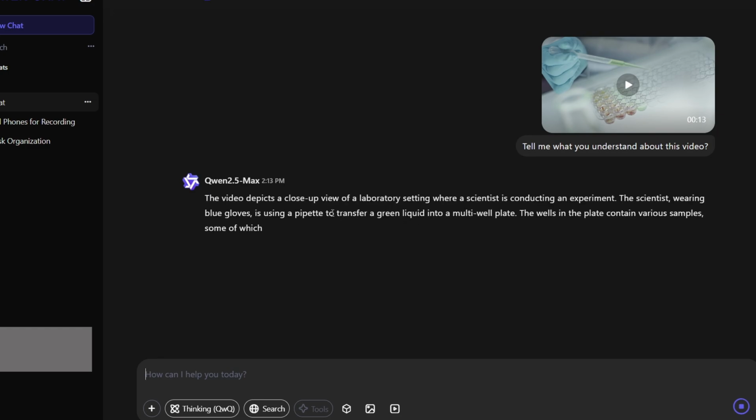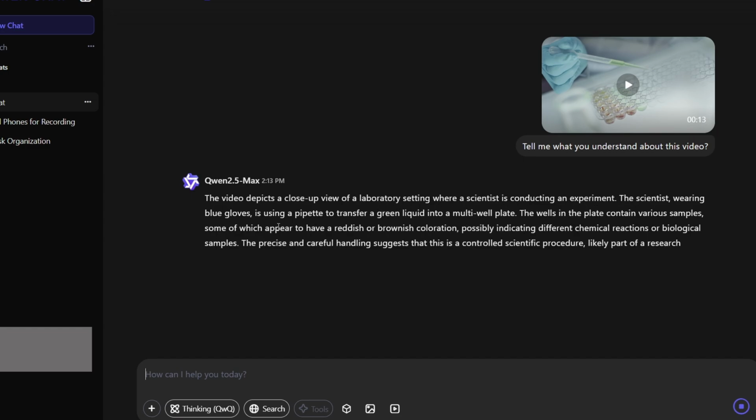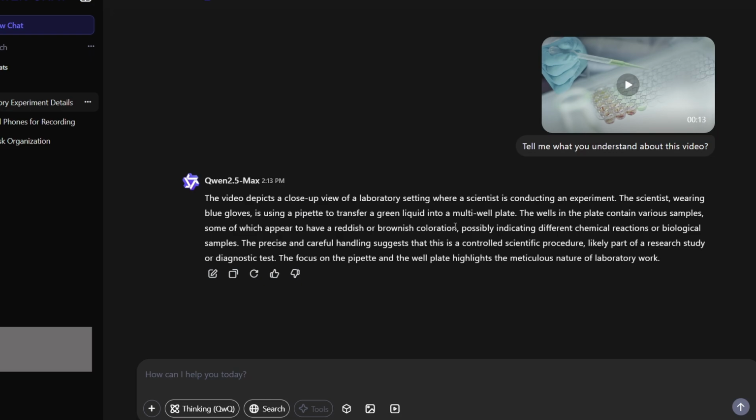A close-up view of a laboratory setting where a scientist is conducting an experiment. The scientist wearing blue gloves is using a pipette to transfer, I'm sorry, I'm not familiar with this kind of words, transfer green liquid into a multi-well plate. So it's amazing. I really like it. It completely understood the video, and I don't see this option in other AIs. Could be a great feature for this AI. So we have upload image, upload document, that work in a similar way.